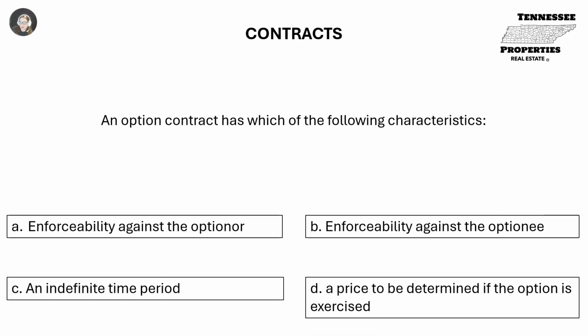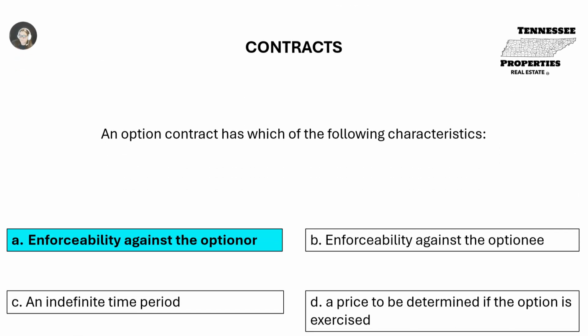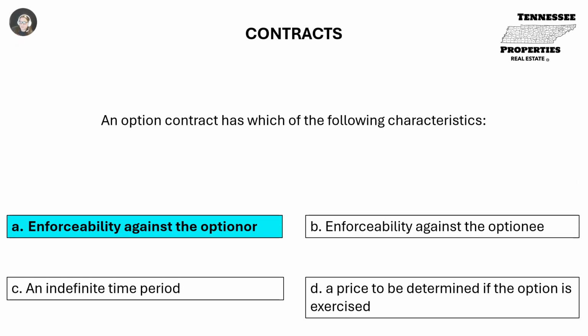An option contract has which of the following characteristics? A. Enforceability against the optionor. B. Enforceability against the optionee. C. An indefinite time period. Or D. A price to be determined if the option is exercised. A. Enforceability against the optionor.